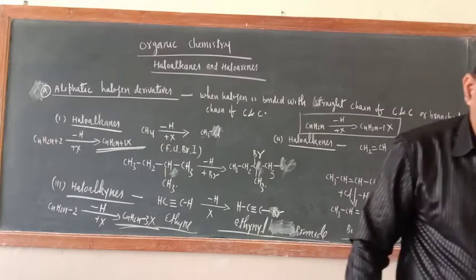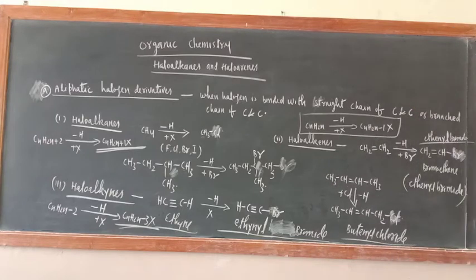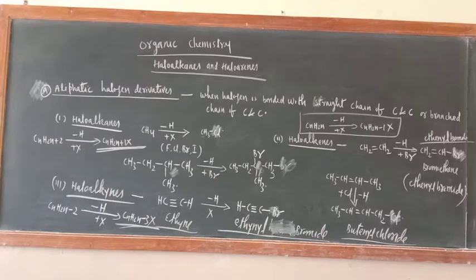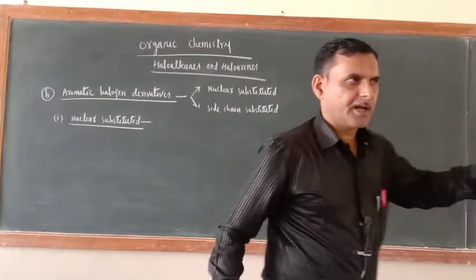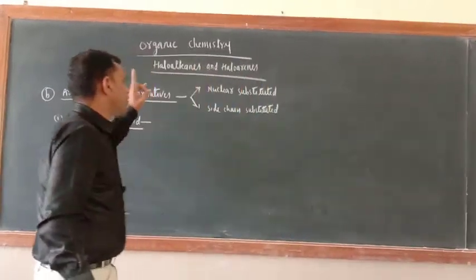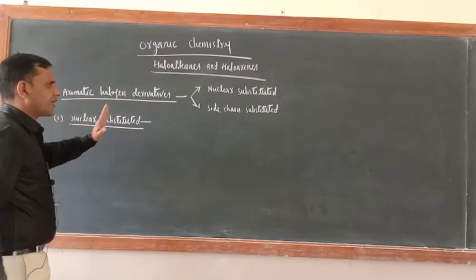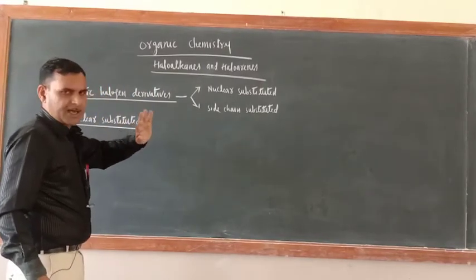Now aromatic halogen derivatives. Aromatic halogen derivatives may be of two types. The first one is nuclear substituted, the second one is side chain substituted.